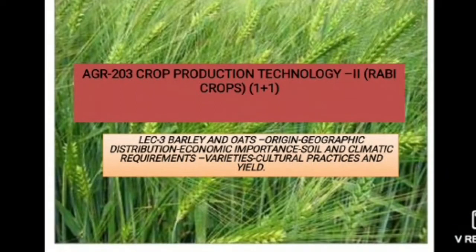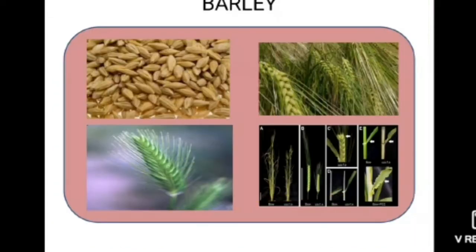Good morning, students. So far, we have covered the first and second lectures about wheat crop production practices. Today, we are going to see about barley and oats: their origin, geographic distribution, economic importance, soil and climatic requirements, varieties, cultural practices, and yield. These are the concepts we are going to see in the crop production of barley and oats.